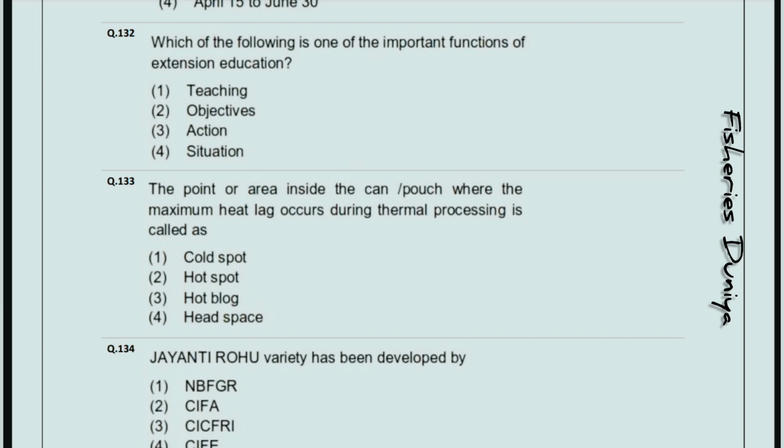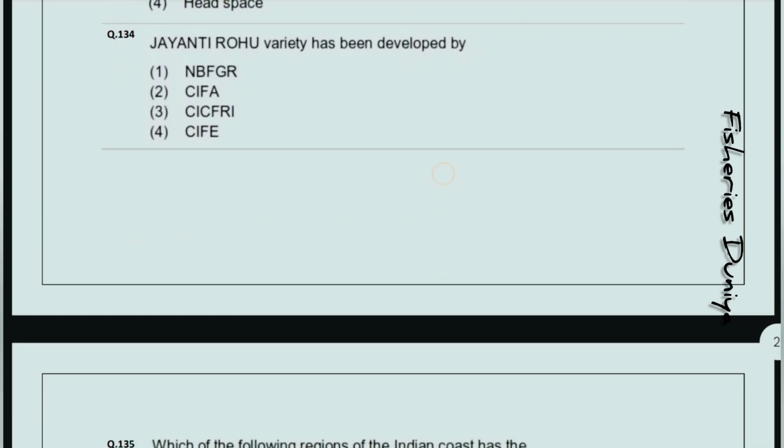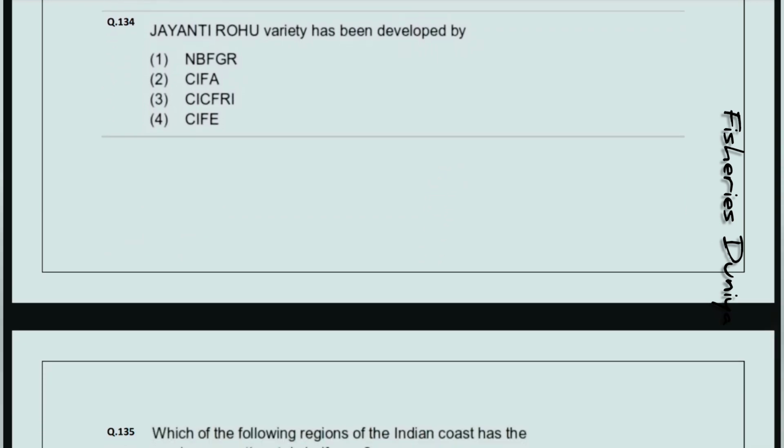Next question, the point or area inside the can or pouch where the maximum heat lag occurs during thermal processing is called as. So the correct answer is option number first, cold spot. Jayanti Rohu variety has been developed by. So the correct answer is option number second, Sifa.